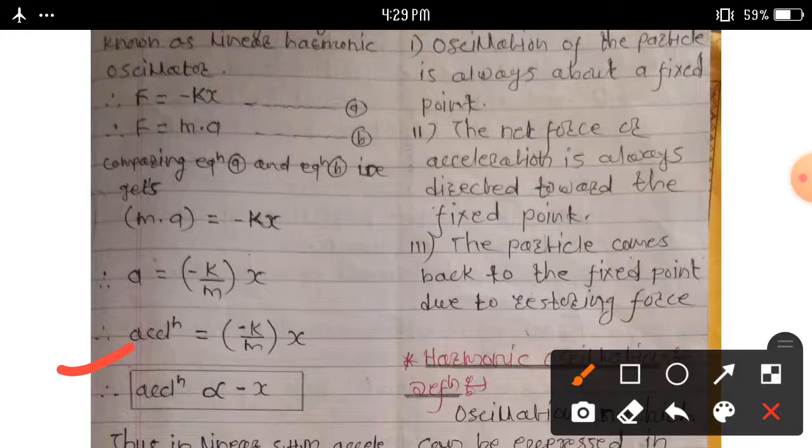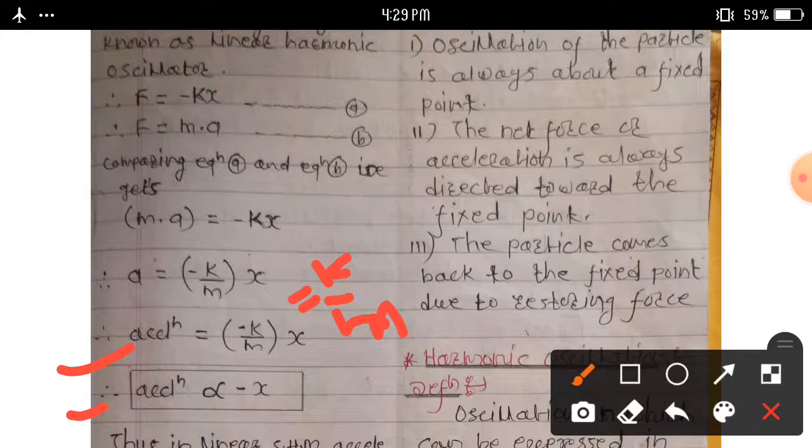This acceleration, therefore we can write here, suppose k upon m is a constant. Then we can write another way, acceleration is equal to minus this constant term into x.